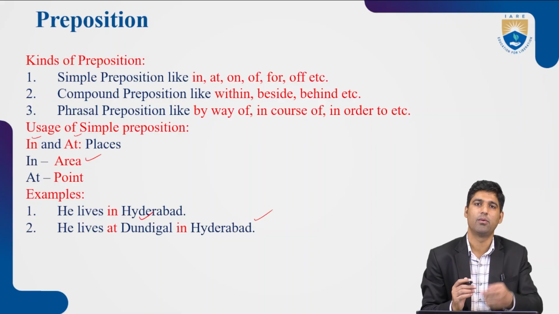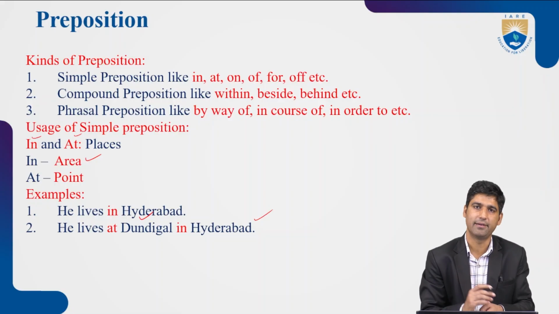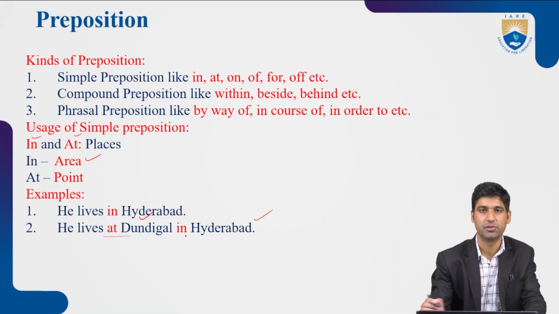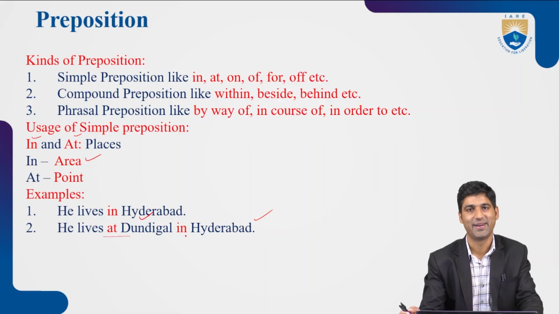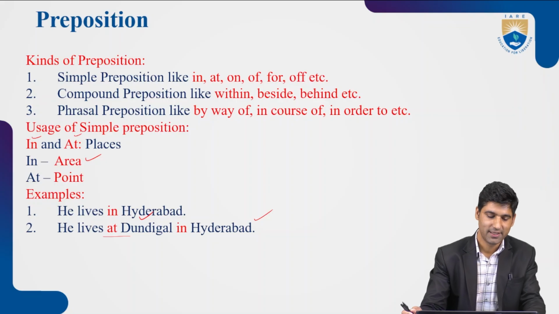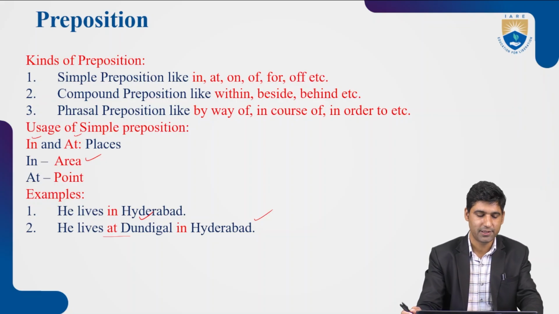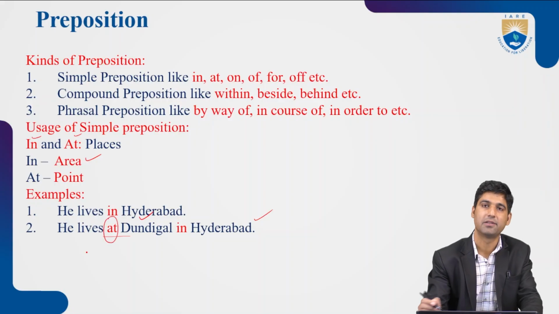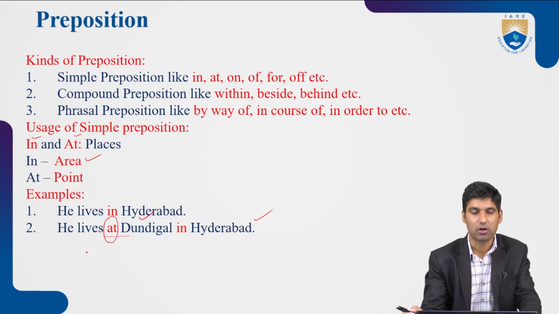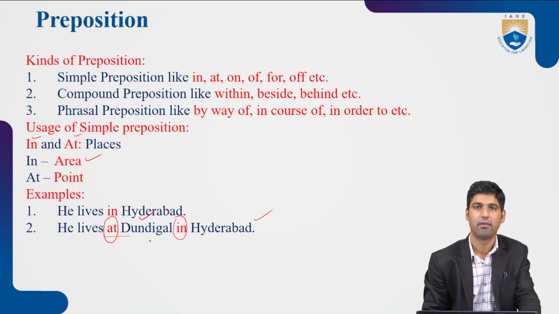It's a single town, single village there in Hyderabad. So when we have the point, we use at. When we show a place as a point, we use preposition at. And when we talk about an area, the entire area, we use in.